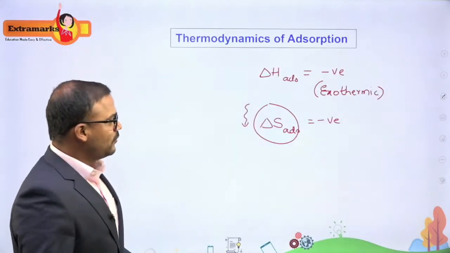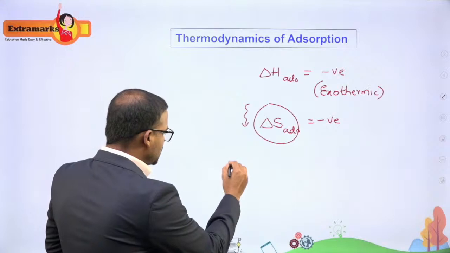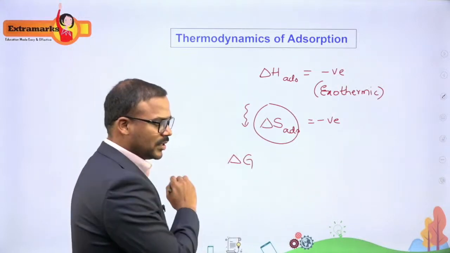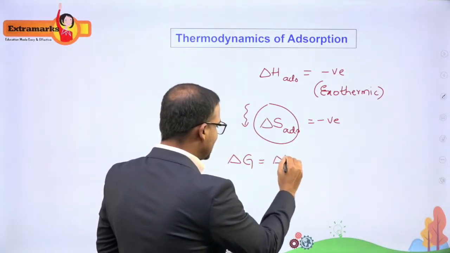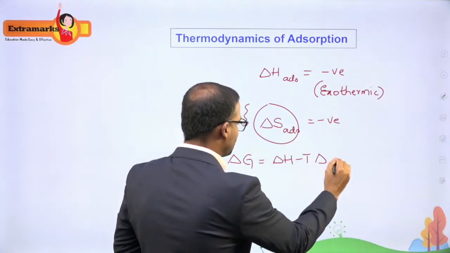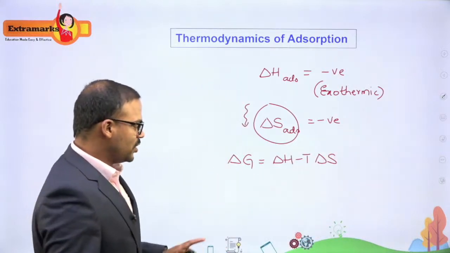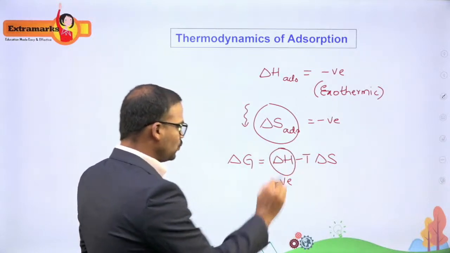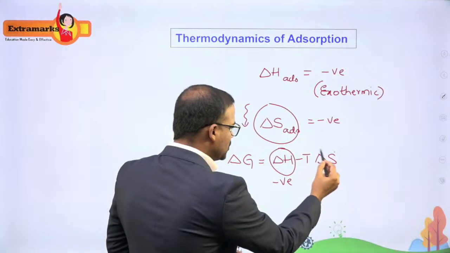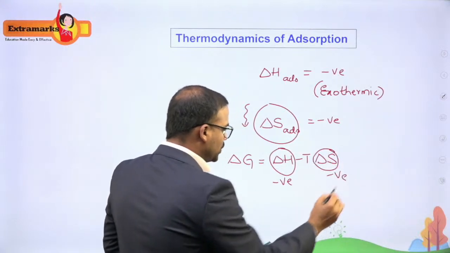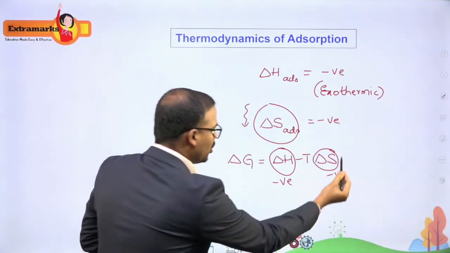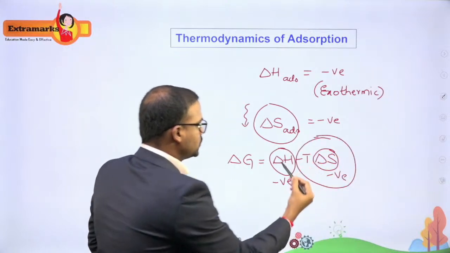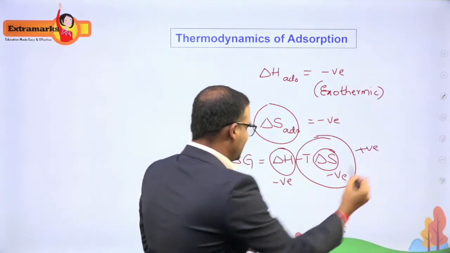Okay, and I would give you one more important point. How long will this process happen? Delta G is equal to delta H minus T delta S. Right? So what is happening over here is the delta H values are negative values, and the delta S value is also negative. So there will be a situation where, overall, this part is positive. So this is a positive value and this is a negative value.